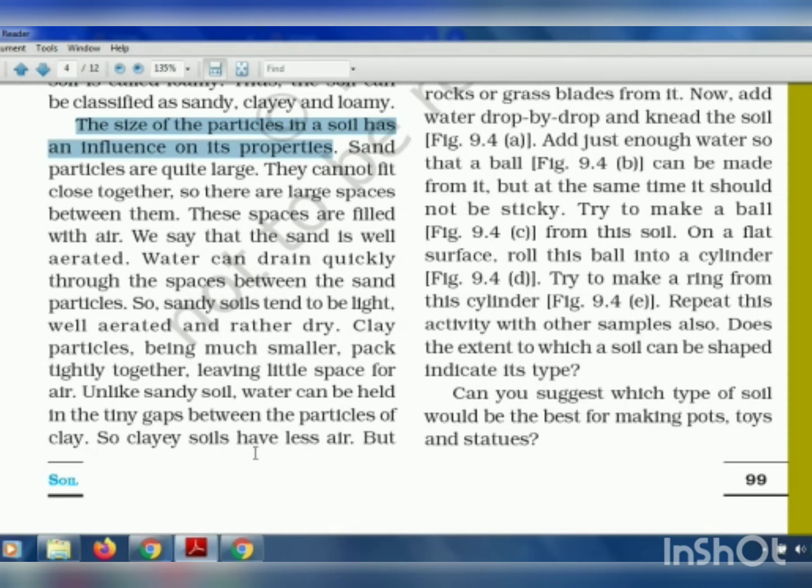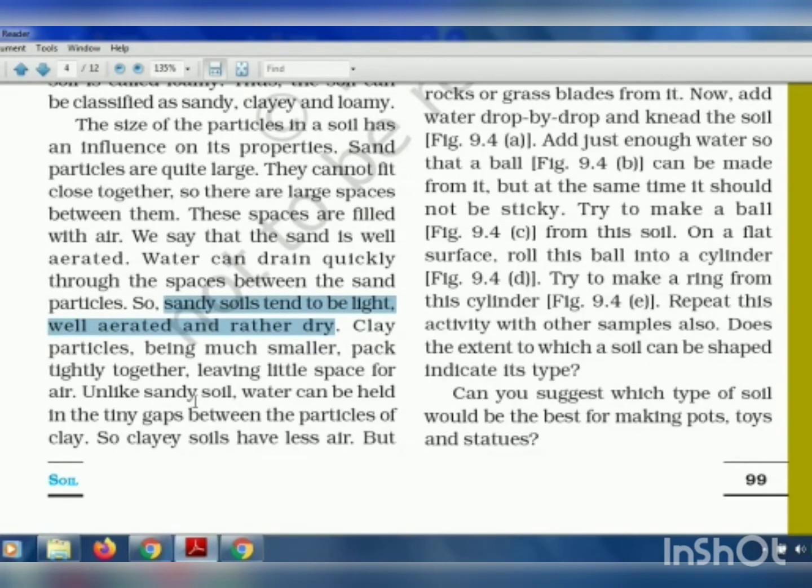So it is said that sandy soils tend to be light, well aerated and rather dry. As water can easily pass through, the water does not remain in that soil, so the soil becomes dry very fast, and the air occupies that space. So sandy soil is called well aerated and light. Because water does not remain, it becomes dry, so the sandy soil becomes light in weight.